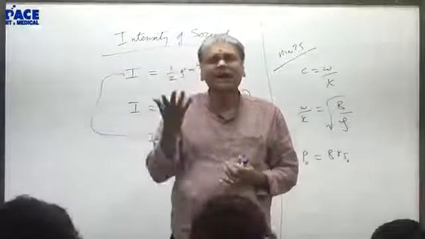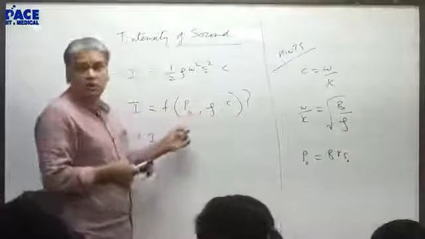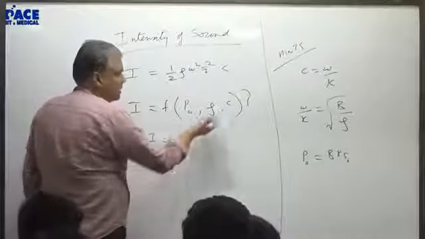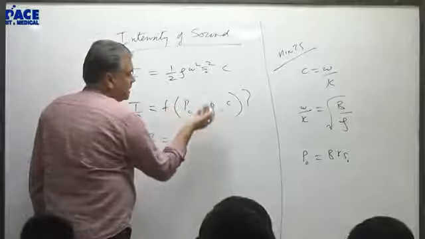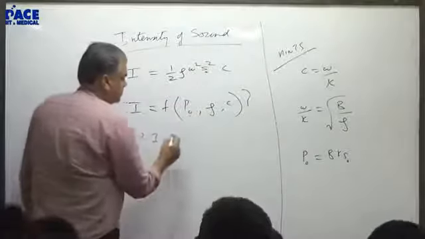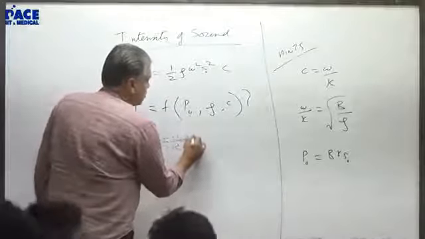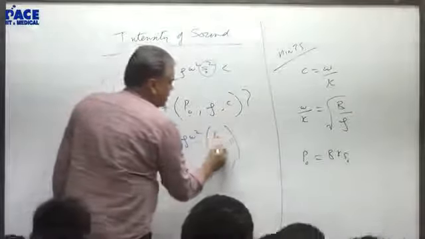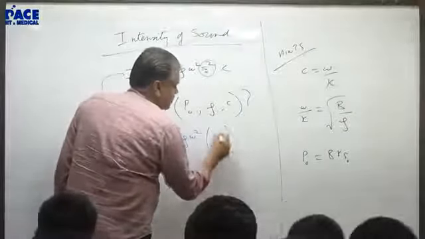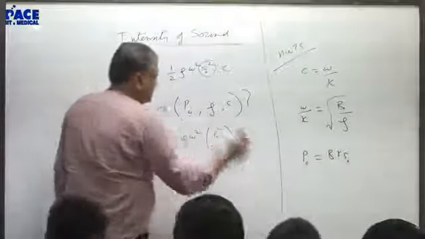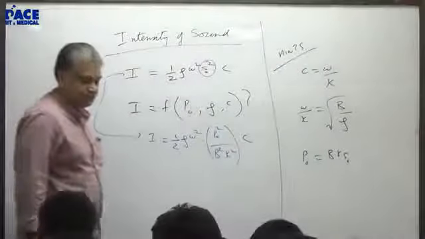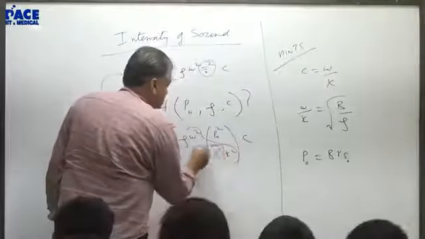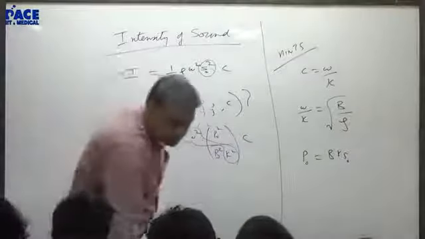Listen. Where does omega come from in this? Omega is not there. Now I want the answer in P naught, rho, C. Omega will not come at all. Omega will disappear. Half rho omega square. Look, I write this as P naught by Bk. Is it okay? And this is squared because it is squared. So first of all I got my P naught square. Now what is this omega square by what is this?